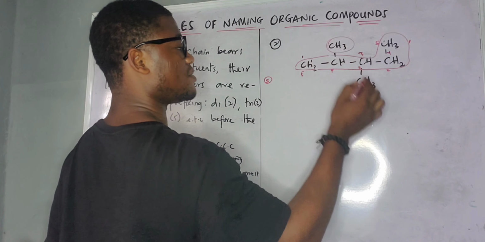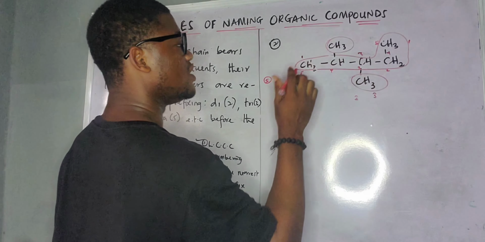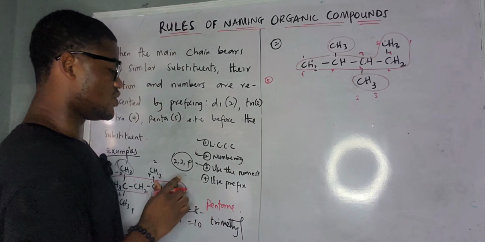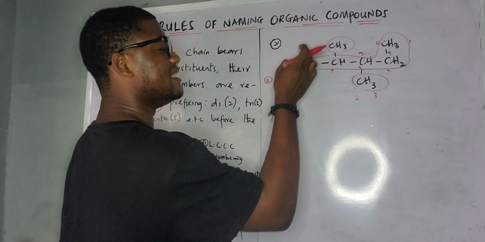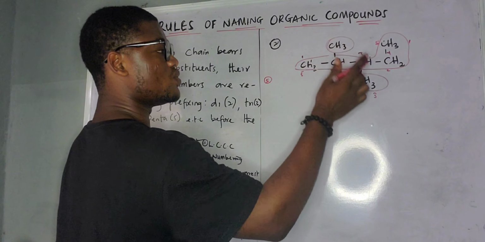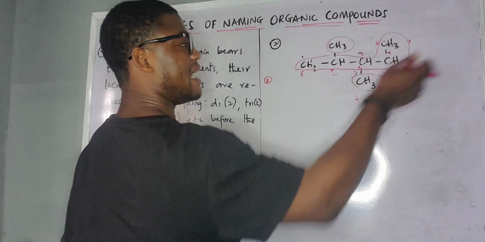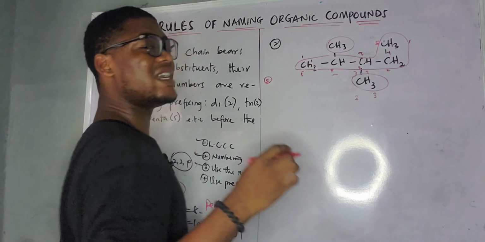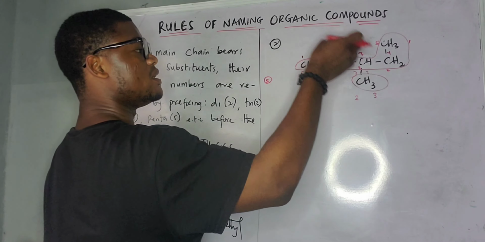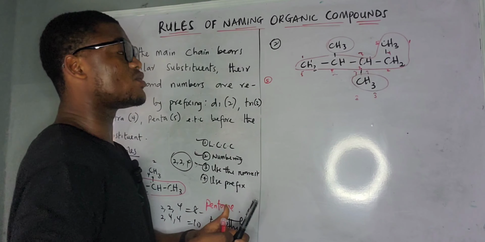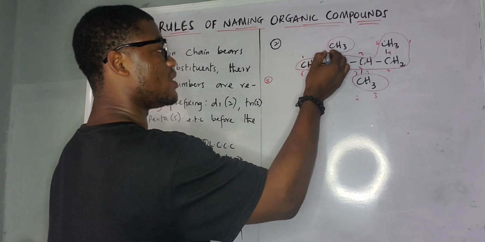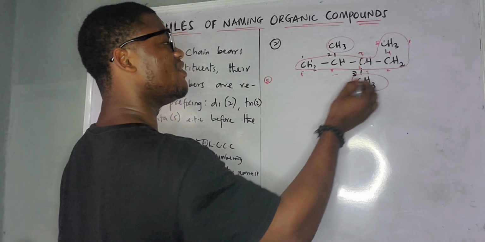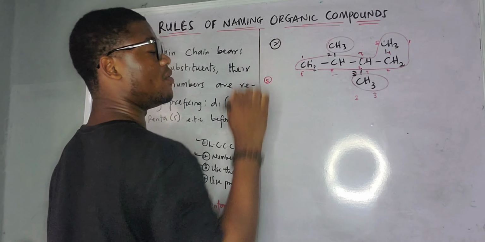I'm going to have two substituents here. So we have 1 and 1. Now you are going to use your third rule, the nearest. If I go like this, I'm going to have 2, 3. If I come like this, it is going to be 3, 4. So it is better for me to use 2, 3. The right one is to use the nearest to the end of the chain. So I'm going to give this one 2 and this one 3, instead of giving this one 3 and this one 4.